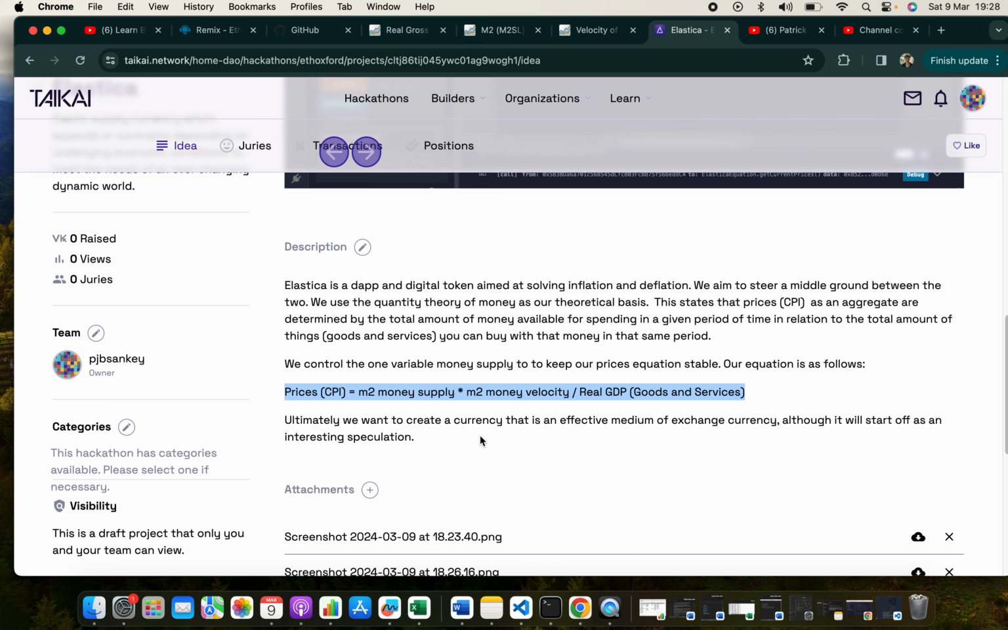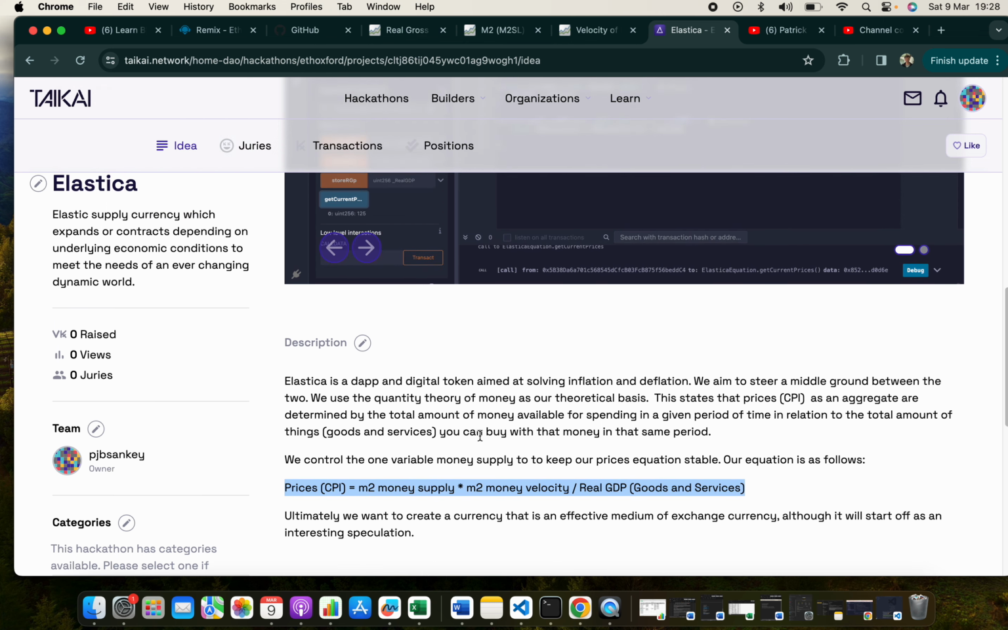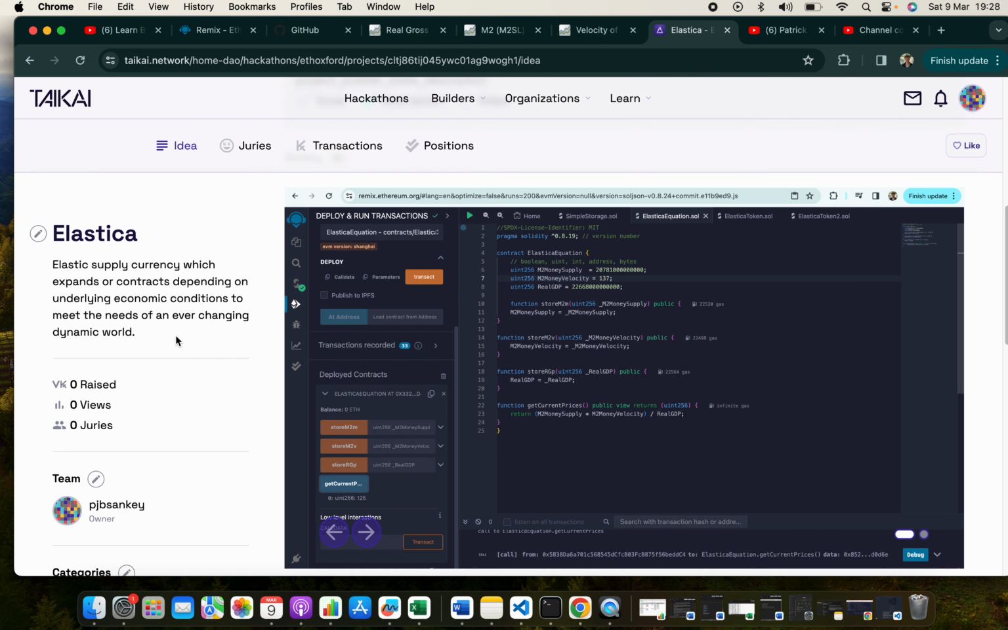But ultimately, we want to create a currency that's an effective medium of exchange, although it will start off quite speculative with a small market cap and very low digit denomination of value. That will be the first speculative use case for it anyway.